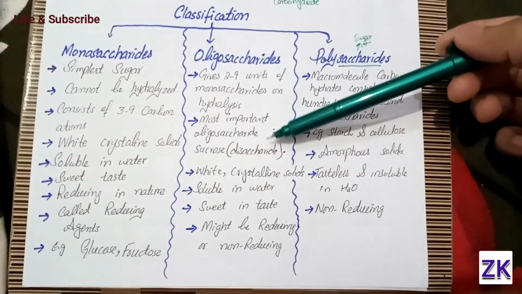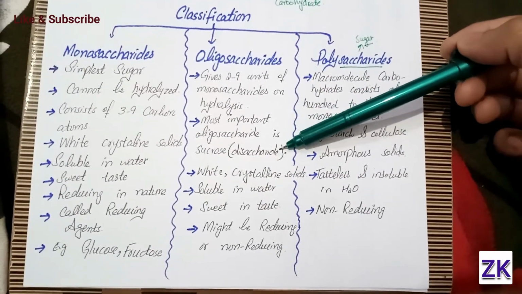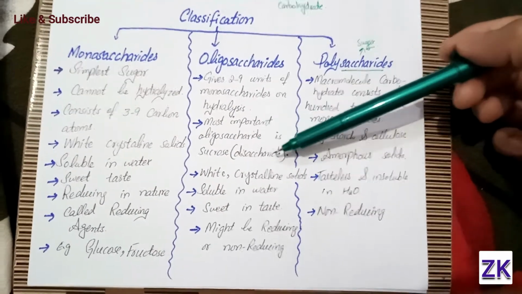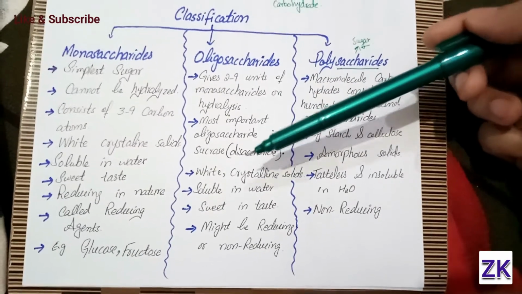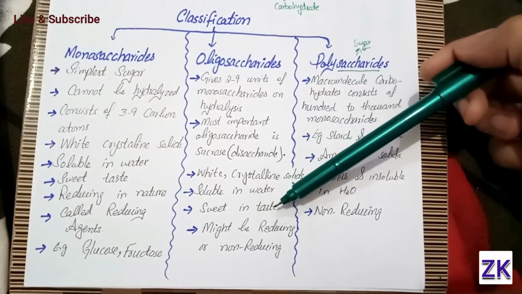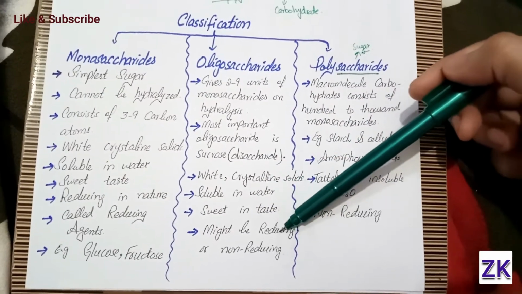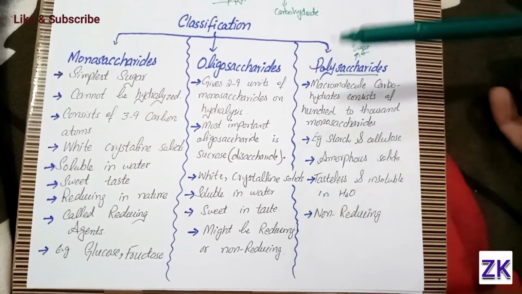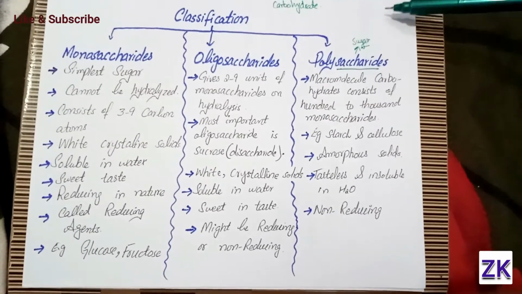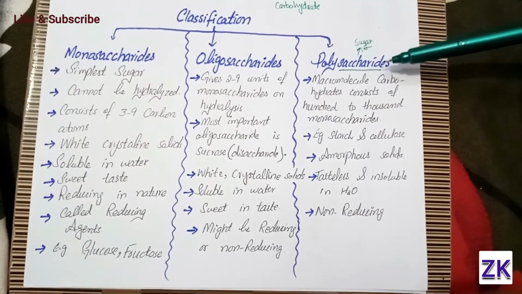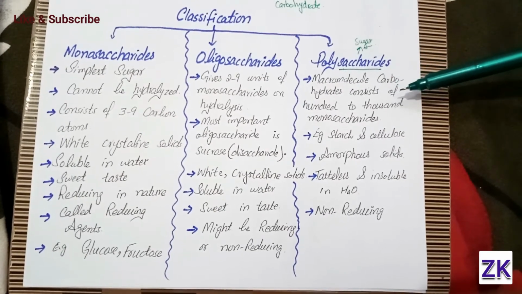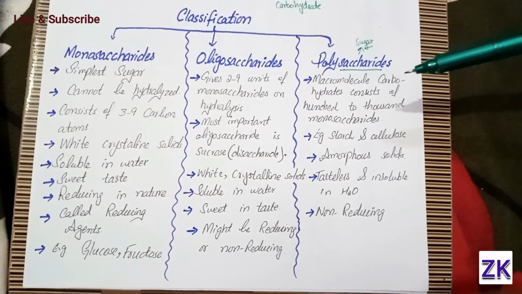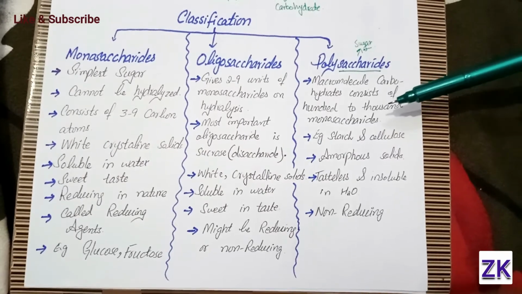Sucrose is basically a disaccharide, it means it has 2 units of sugar. It is a white crystalline solid. It's also soluble in water, sweet in taste, and it might be reducing or non-reducing. Then comes the polysaccharides. Polysaccharides are macromolecules. Macro carbohydrates consist of 100 to 1000 monosaccharides.